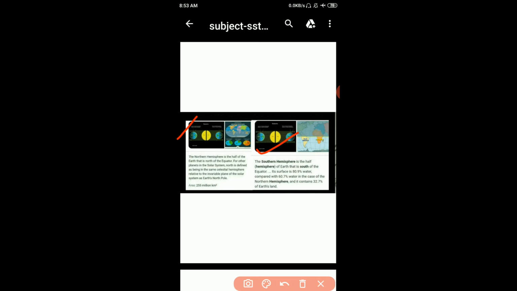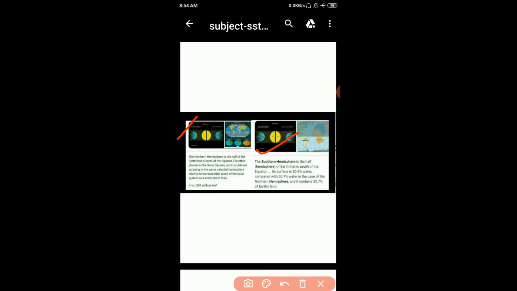Northern hemisphere is the half of the earth that is north of the equator. For other planets in the solar system, north is defined by being in the same celestial hemisphere relative to the plane of the solar system as the Earth's North Pole.